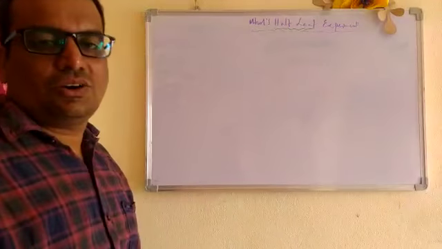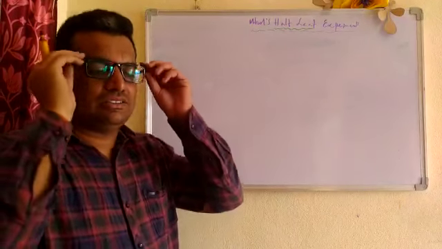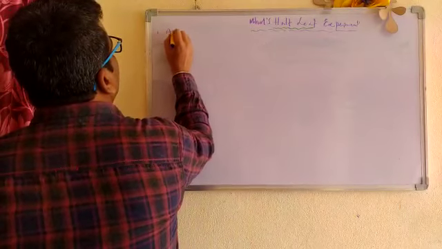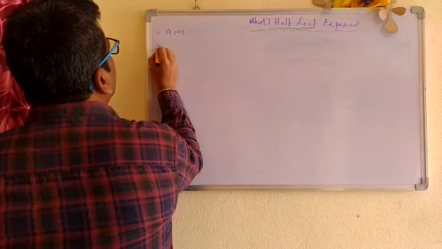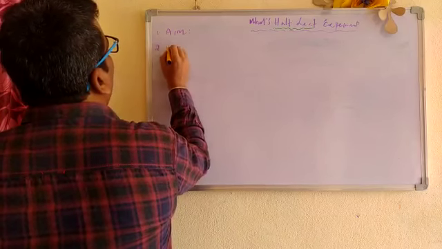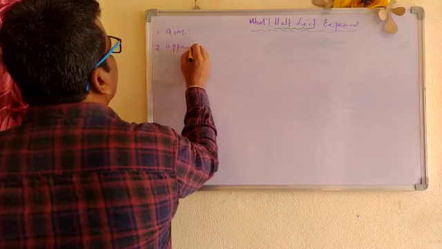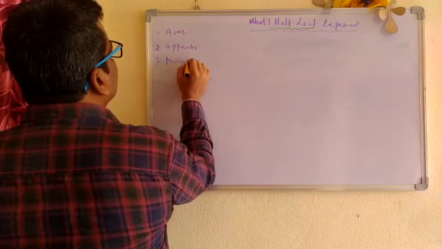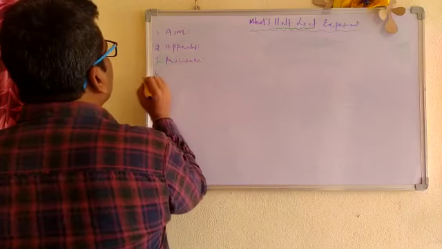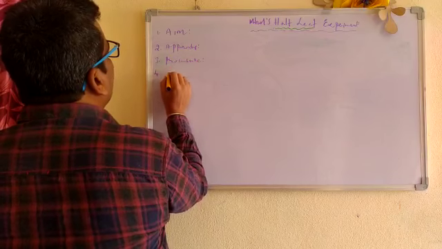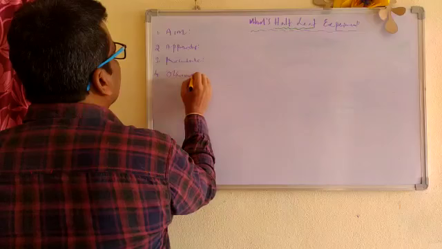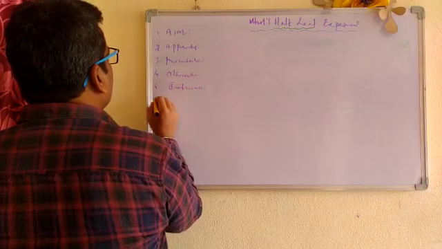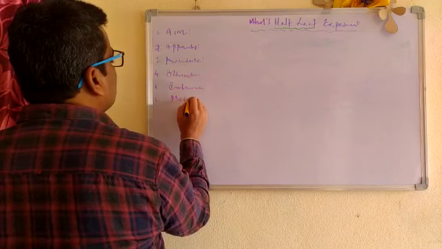Here the very important point you have to understand: half-leaf. So why is it called half-leaf? Let's find it out. The aim of this experiment: first one, aim. Second one, we have to write apparatus required. Third one, procedure. Fourth one, observation. Fifth one, inference. If chance, you have to write precautions.